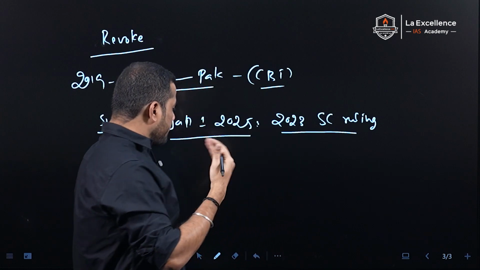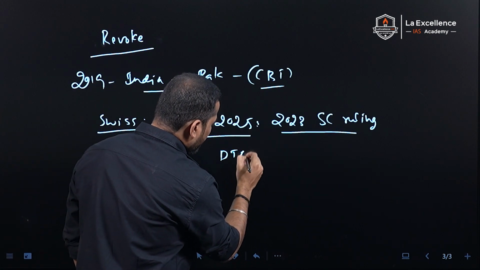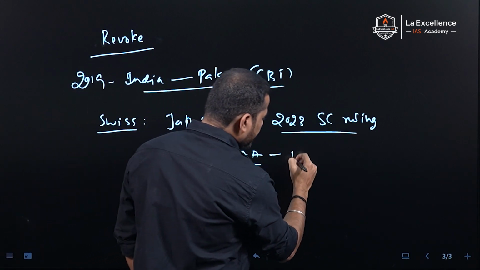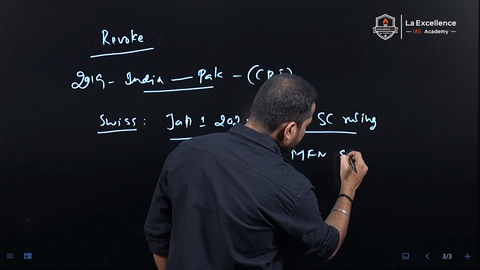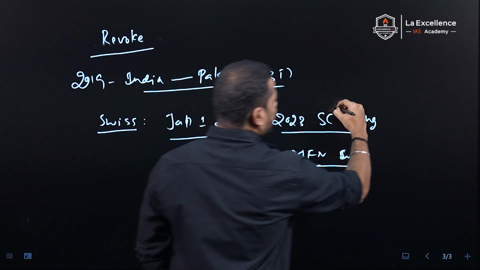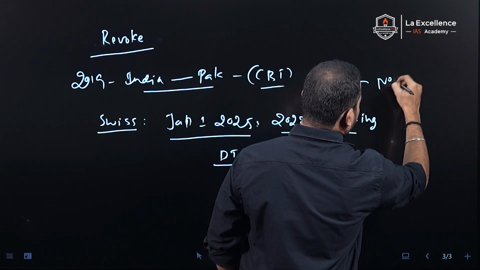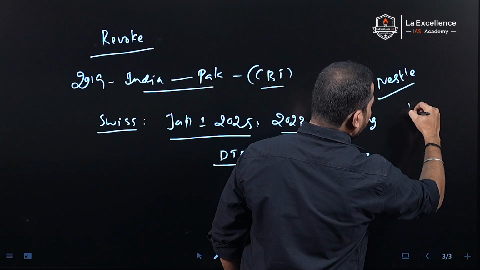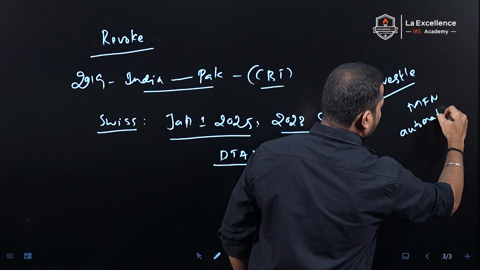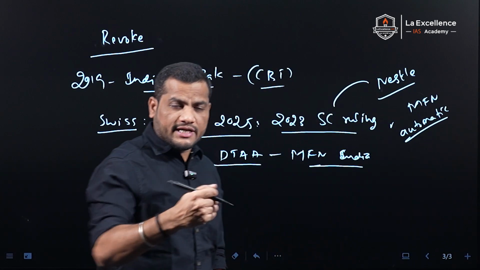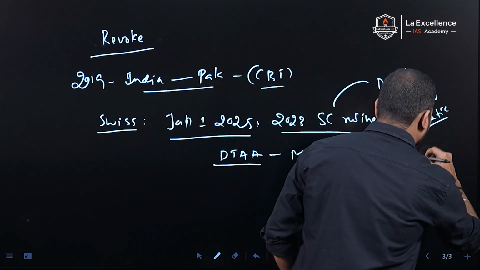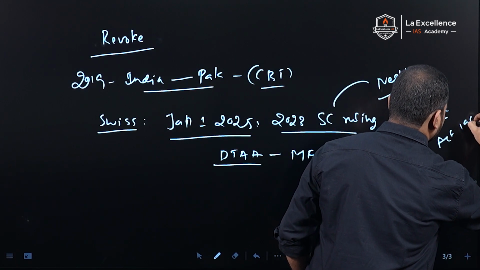Basically, Switzerland and India have a double taxation avoidance agreement. Under this agreement, Switzerland extended most favored nation status to India. But recently, the Supreme Court, in the Nestle case, said that most favored nation status doesn't come into picture automatically. It said that India should notify the most favored nation status under the Income Tax Act of 1961.